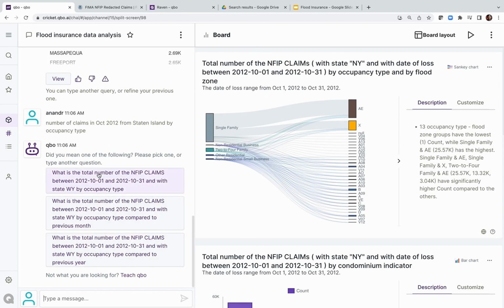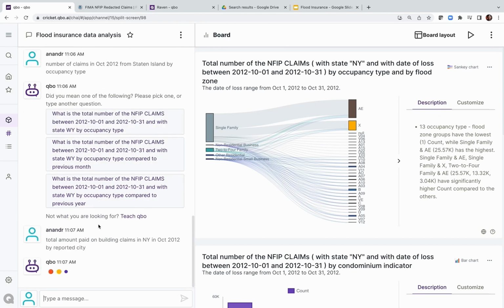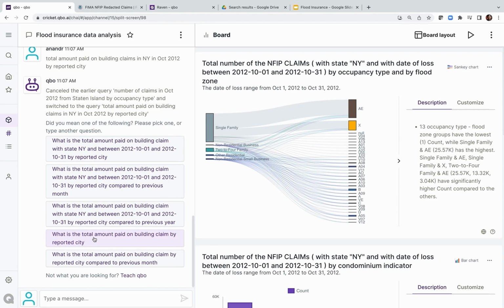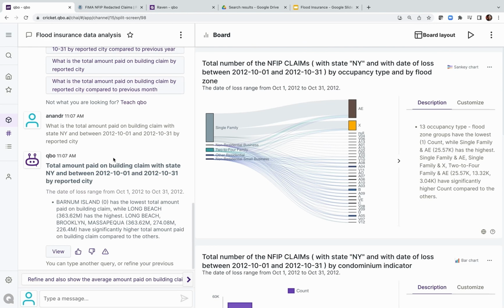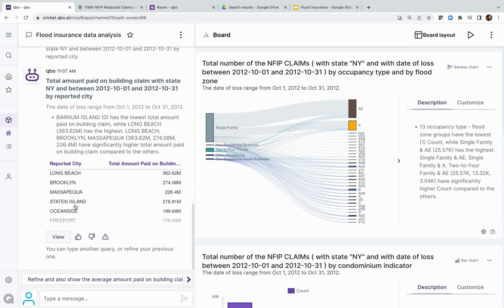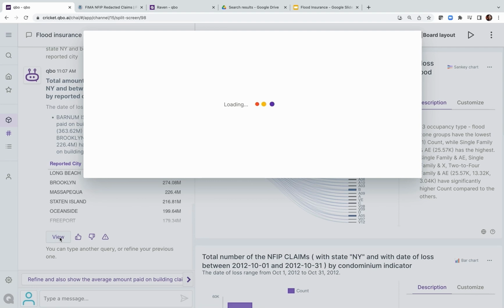So far we've been looking at the number of claims, but this data set also has information about the amount of claims paid. So I could ask questions like, what is the total amount paid on, let's say, building claims in New York in October 2012 by reported city, wherever city it came from. So I'm going to ask that, and now in this case, it's going to come and ask for verification. So I'm going to pick the first one: the total amount paid on building claims in New York in that period of time. So zoom in over here, see what that looks like.